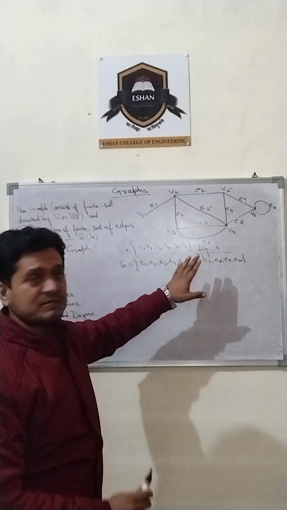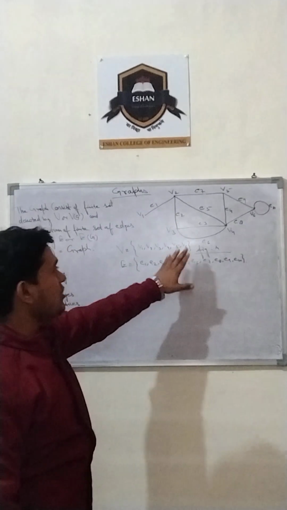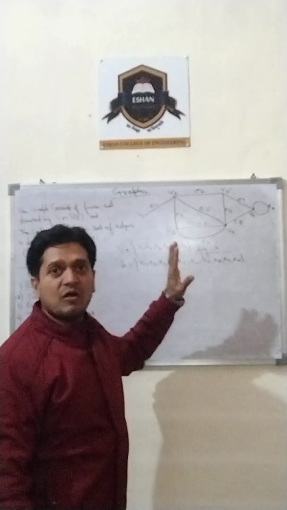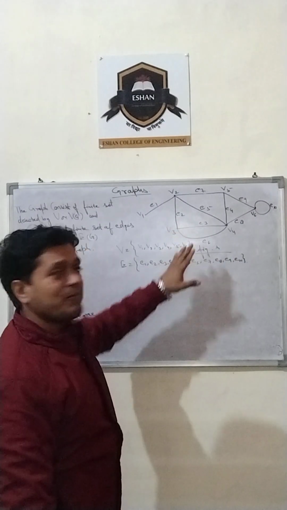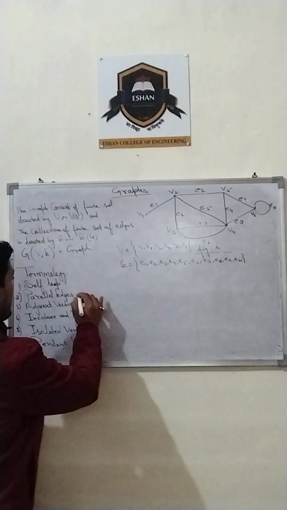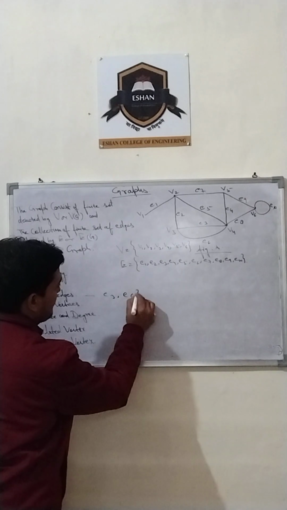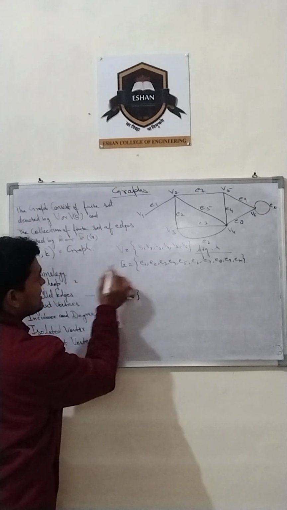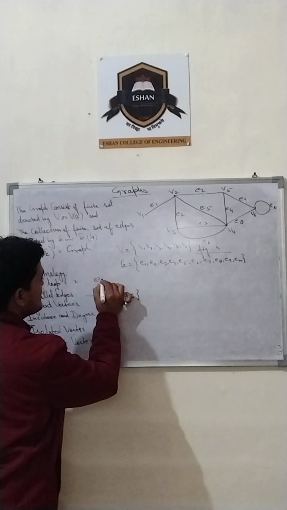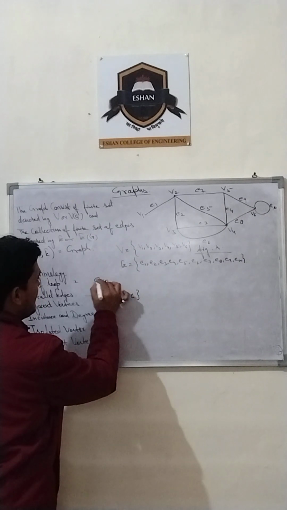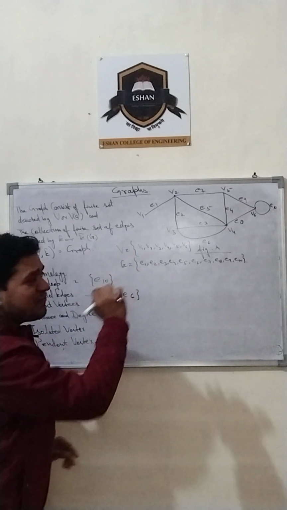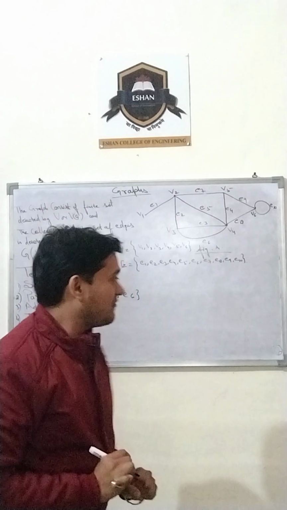These are the parallel edges. So the example of parallel edges in this graph is E3 and E6, and the self loop is created by edge E10 in this particular graph.